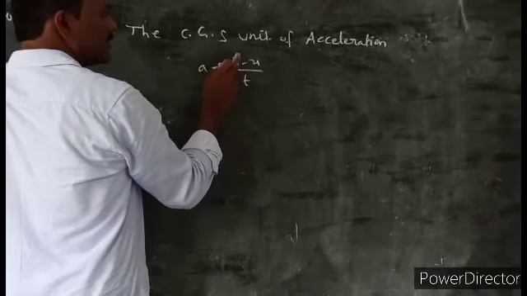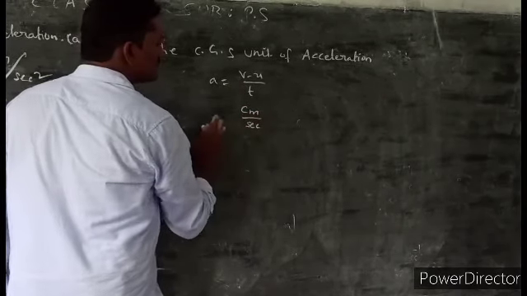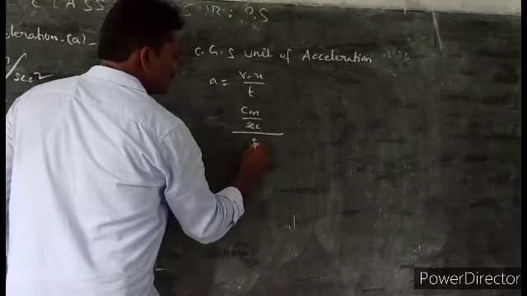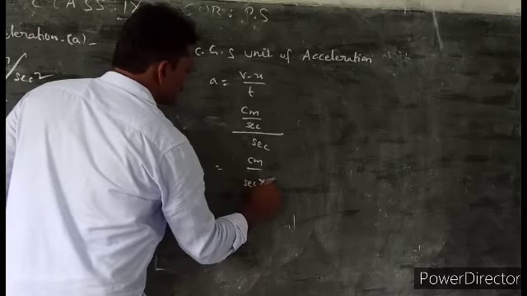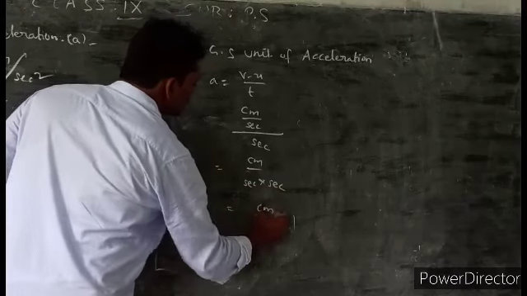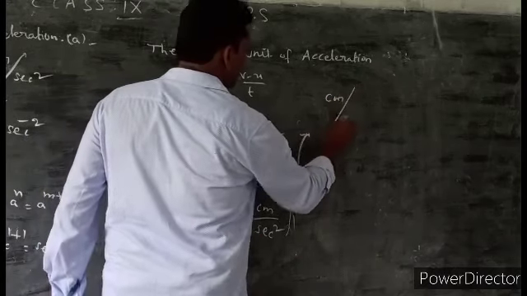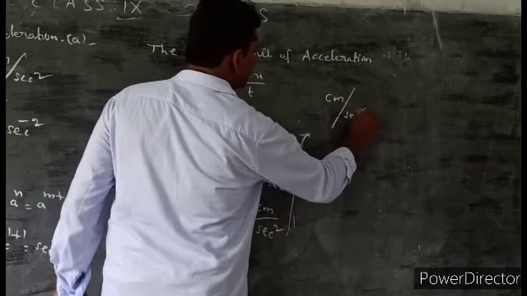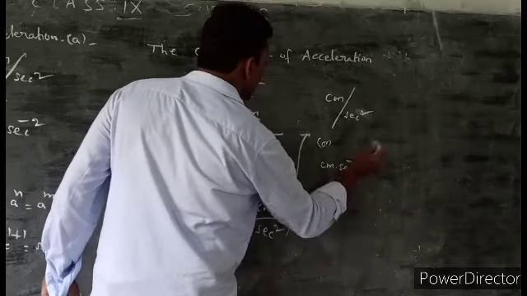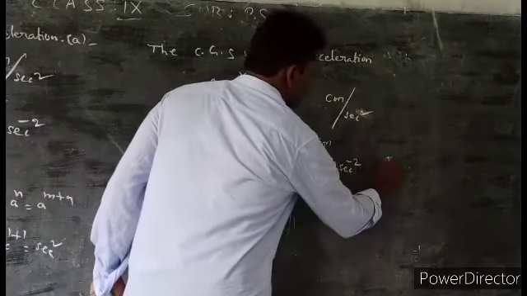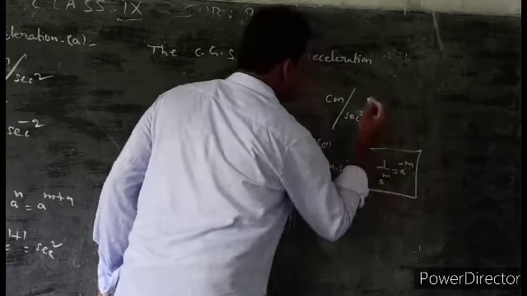Already we know that the unit of velocity in CGS system is centimeter by second, divided by the unit of time, second. Therefore, centimeter by second into second, that is equal to centimeter by second square, or centimeter per second square, or centimeter into second to the power of minus 2. Okay, you apply the formula 1 by e to the power of m is equal to e to the power of minus m in maths.